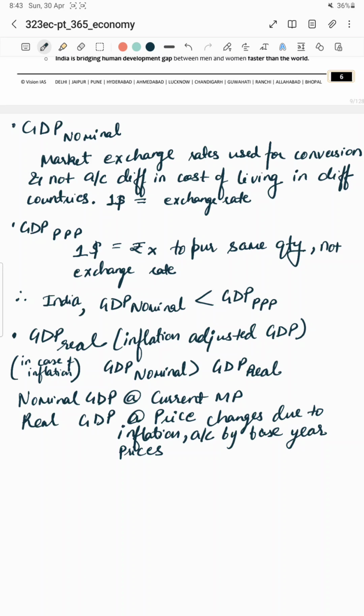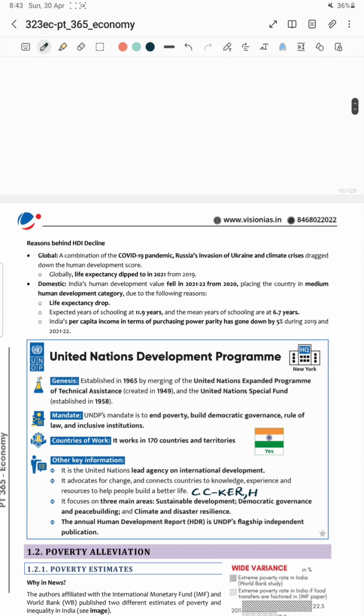You can see that the US is a developed country, the standard of living is very high, and the amount that $1 can purchase there is very less. As a result, if you compare GDP at nominal and at purchasing power parity, the latter will be higher. But it has also dropped by 5% between 2019 and 2021-22.